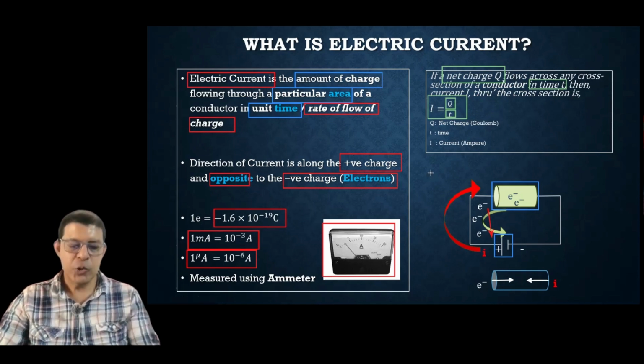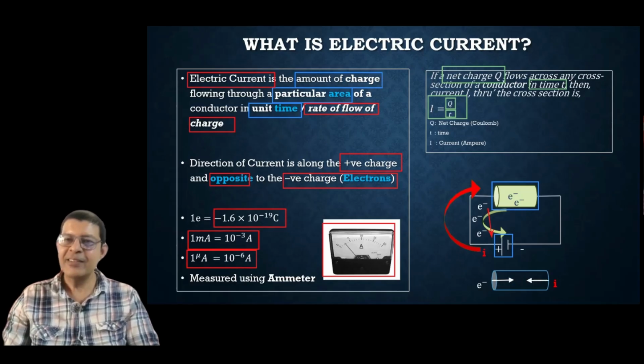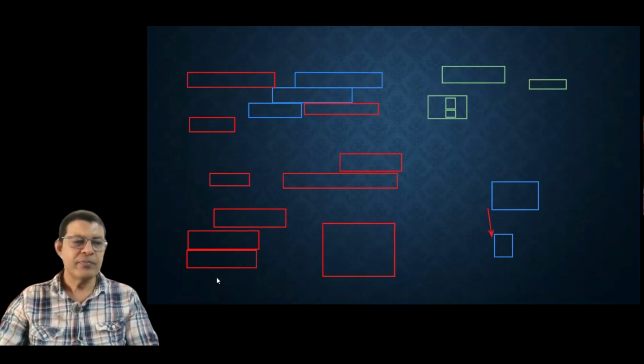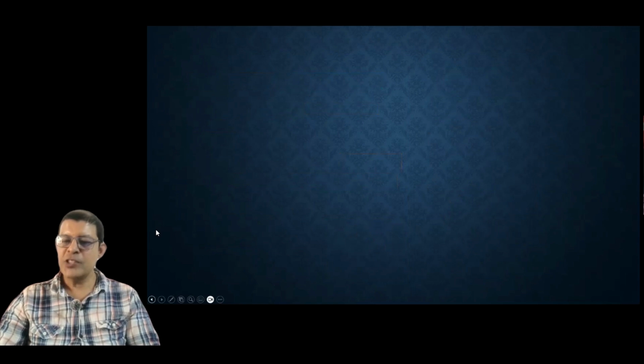How will you remember this? Q by T. If you remember QT, cute baby. Q means cute and T, cute T, okay? Cute baby, okay? Will you remember? Type the formula in the chat. The formula of current in terms of charge and time, can you type in the chat? Both of you. I'm waiting before we proceed to the next topic.